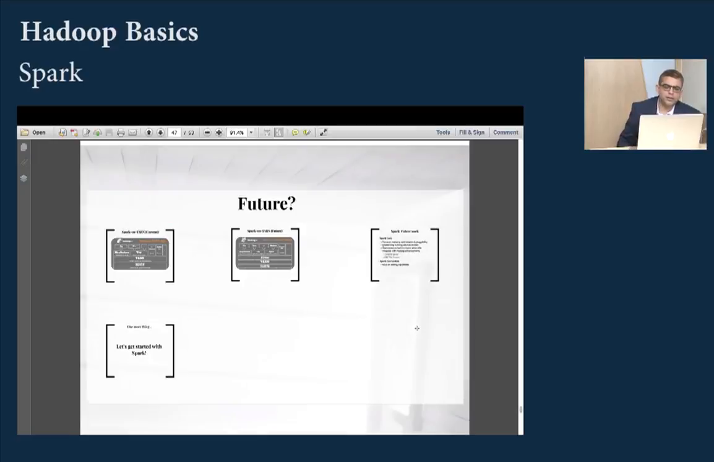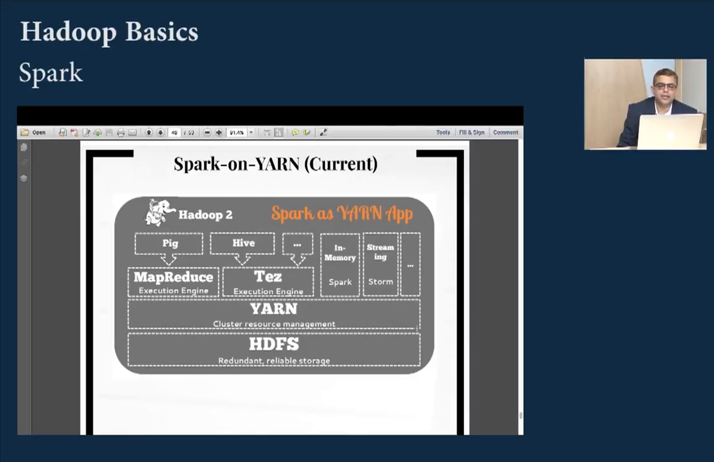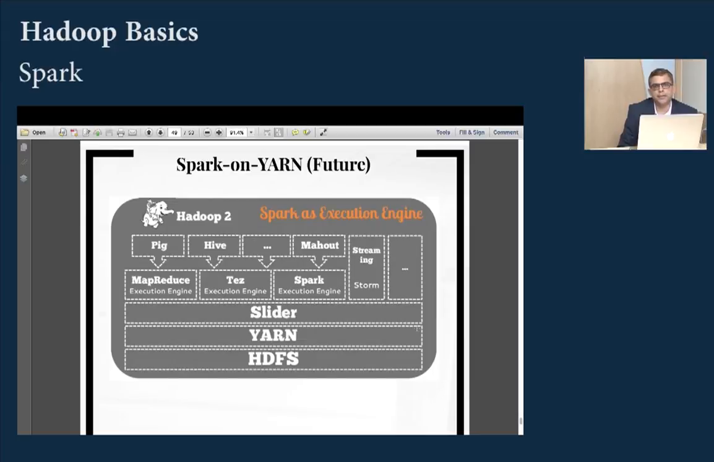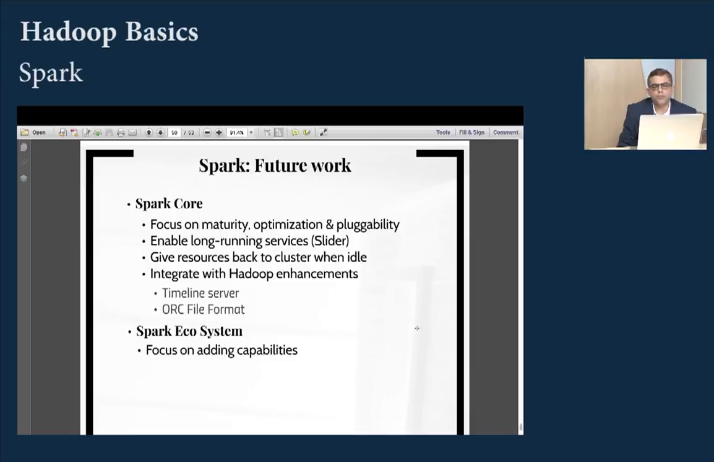So what is the future for Spark? Now Spark is successfully sitting on top of Hadoop. So that's Spark on YARN and there are a lot of implementations that will come in and a lot of enhancements that will continue happening. That's the goal of Spark. Okay. So in future work there is a lot of focus on Spark maturity, enabling long running services, giving resources back to the cluster when idle. That is something Spark is working on. So better resource management and focus on adding capabilities to the Spark ecosystem.